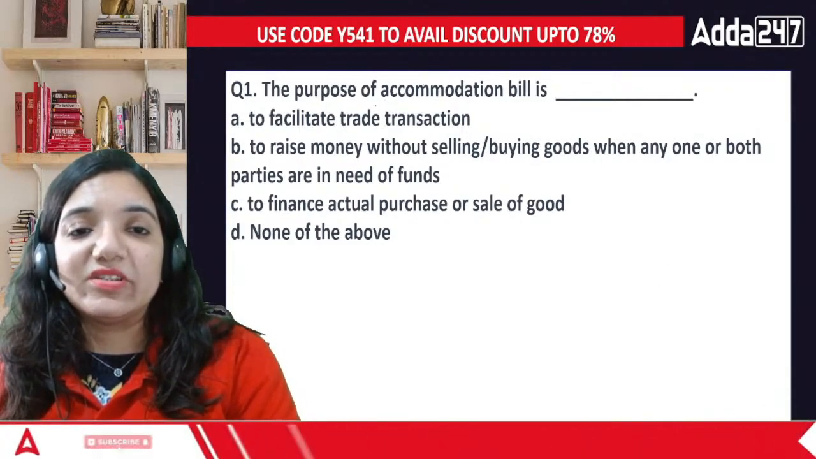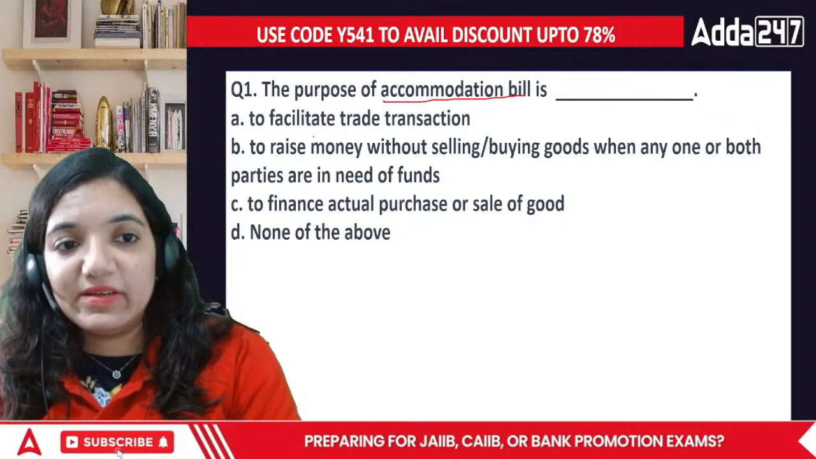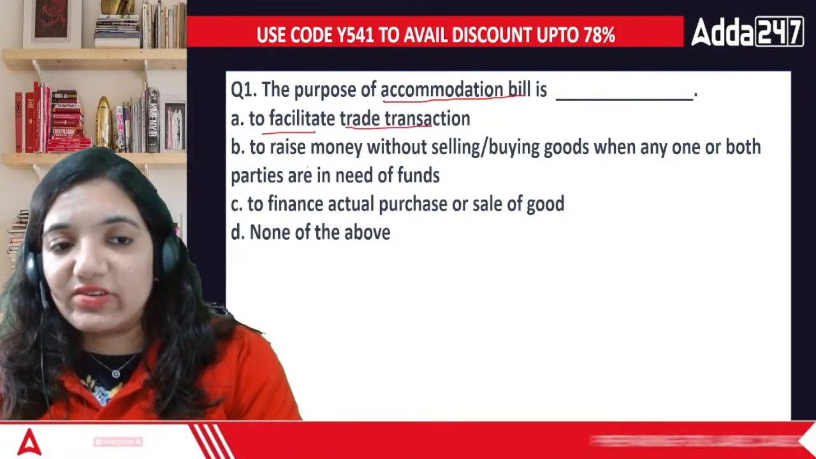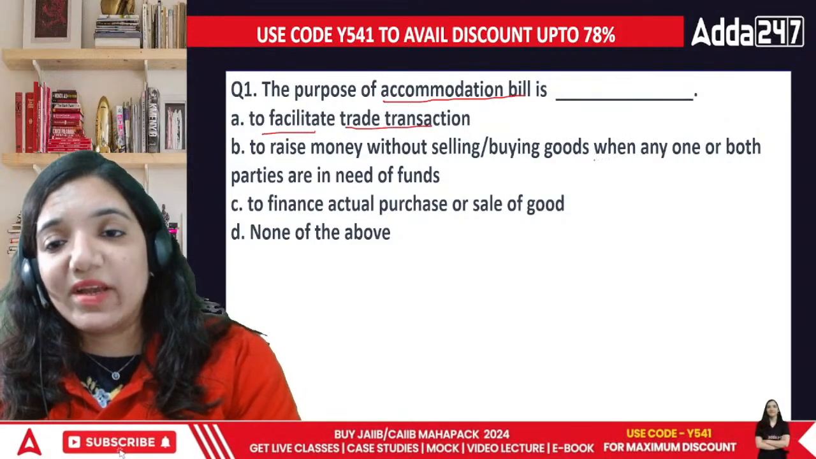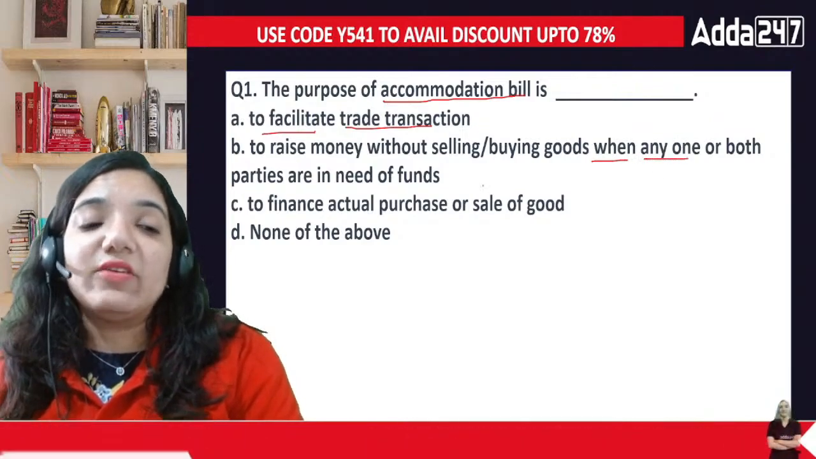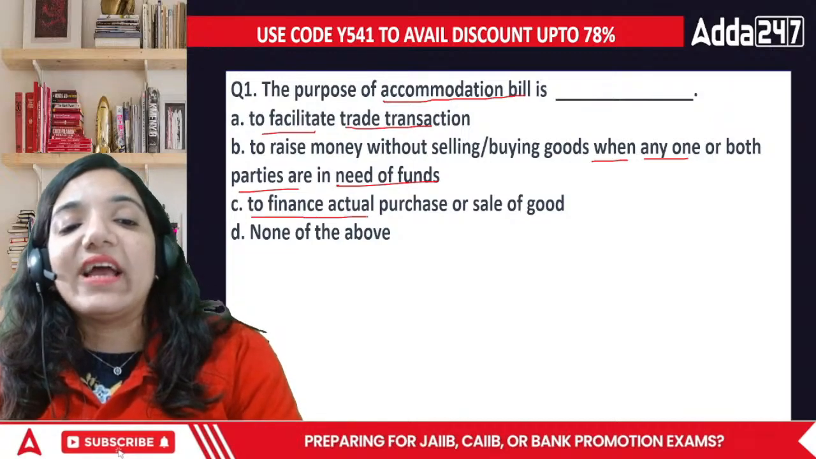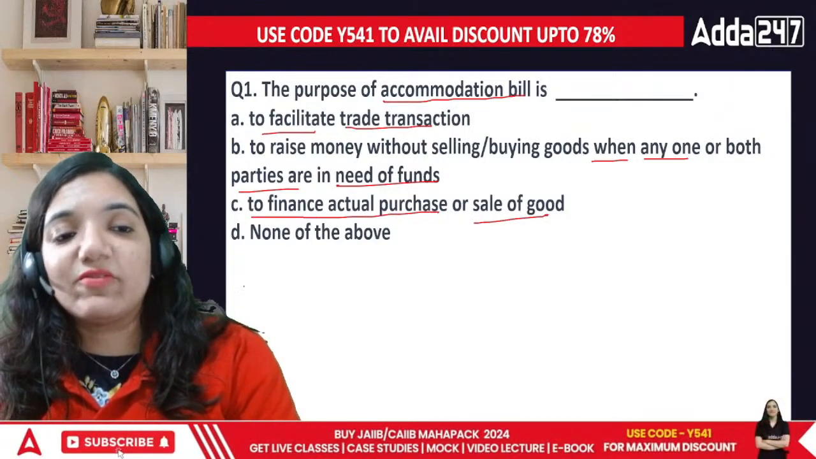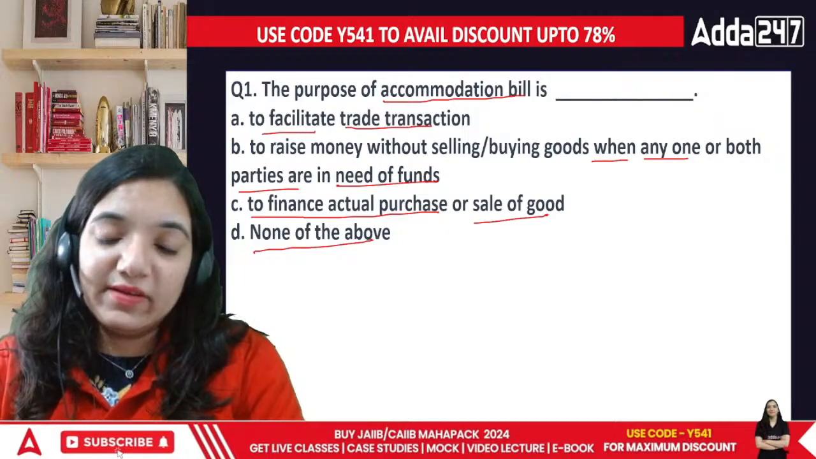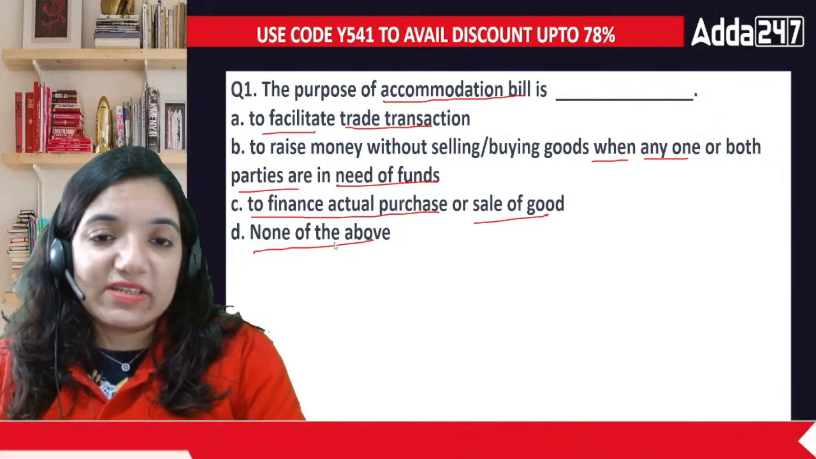So here comes the first question, everyone. What is the purpose of an accommodation bill? To facilitate trade transactions, to raise money without selling or buying goods when any one or both the parties are in need of funds, to finance actual purchase or sale of goods, or none of the above. What's going to be the correct answer, everyone?